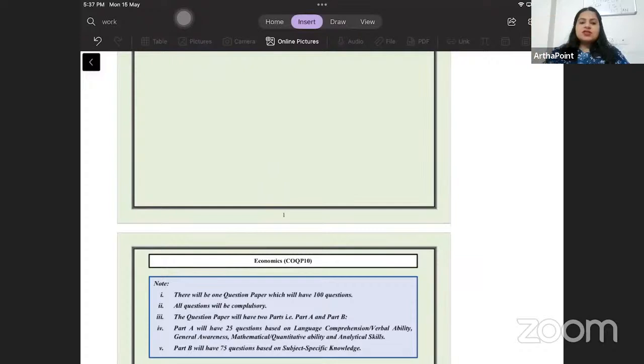First of all, please understand that although DSC, JNU, and other good universities are part of this entrance exam, the paper is going to be much similar to what has come till last year. ऐसा नहीं होगा कि क्योंकि डीएससी इसमें ऐड हो गया है तो बहुत डिफरेंट पेपर आएगा. This is not going to happen. The paper will be on very similar lines to what has been asked till last year.